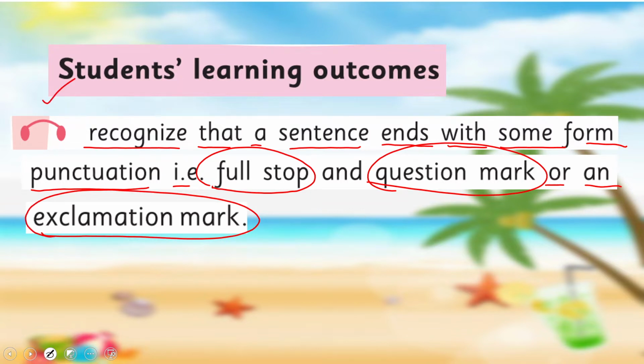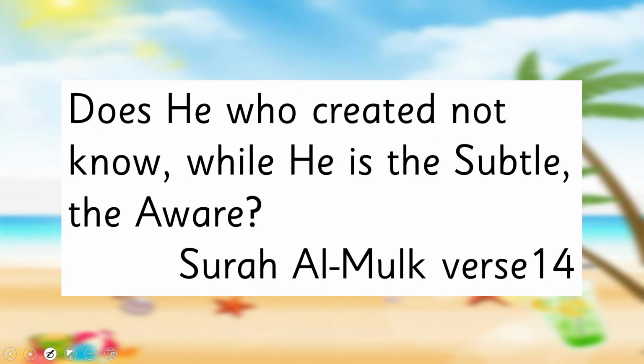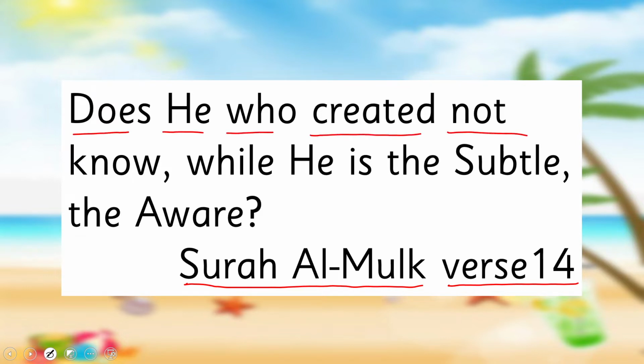Let's start with the name of Allah subhanahu wa ta'ala. Allah mentions in Quran Surah Al-Mulk verse 14, does he who created not know, while he is the subtle, the aware. Yes, my dear children, what is this beautiful verse telling us?